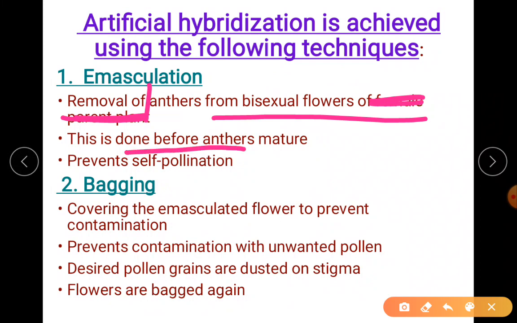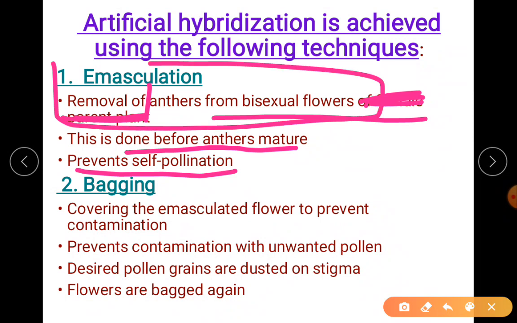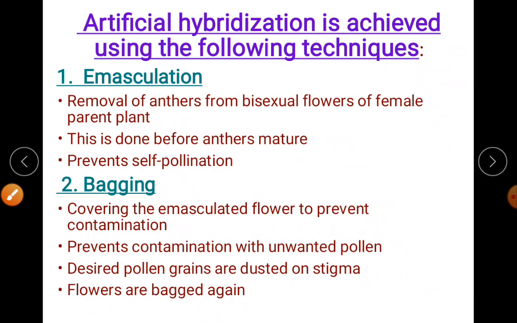This is done before the anther matures. It prevents self-pollination. So you write it as removal of young anthers from bisexual flowers. That is the emasculation process. This much is enough, no need of writing extra. If you want, you can write that it prevents self-pollination. That is why you are doing artificial hybridization.